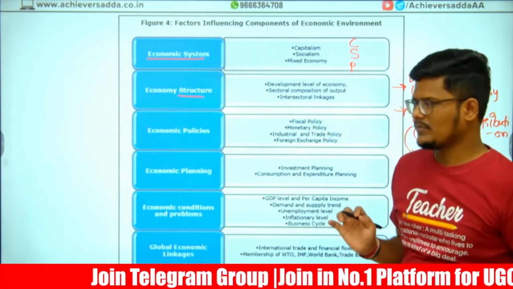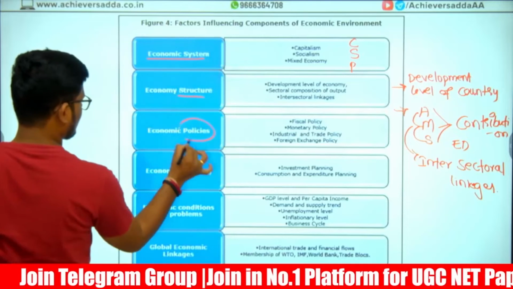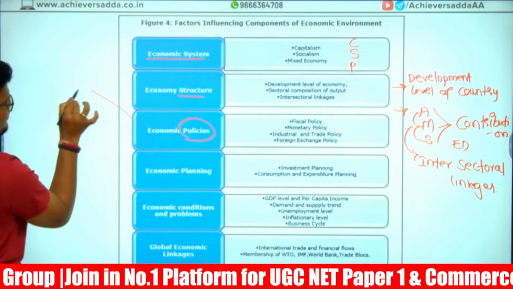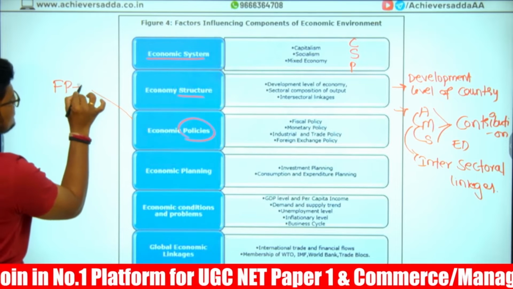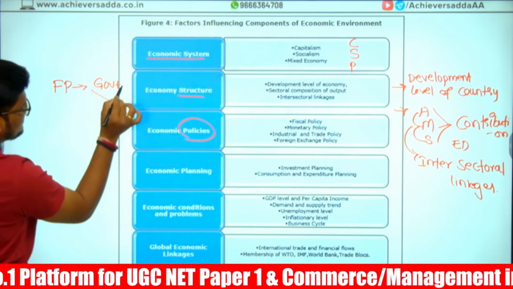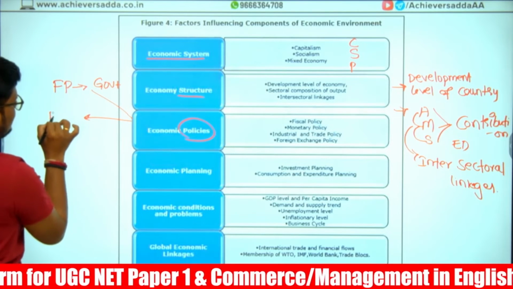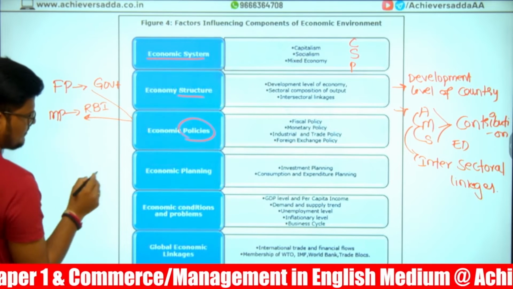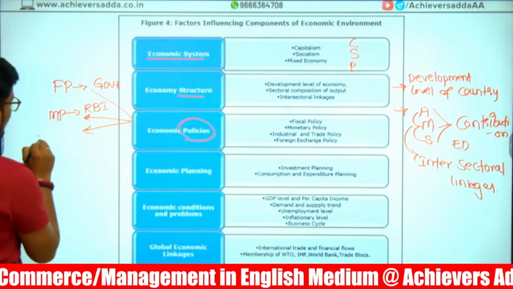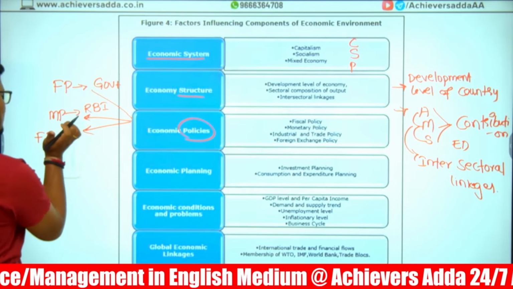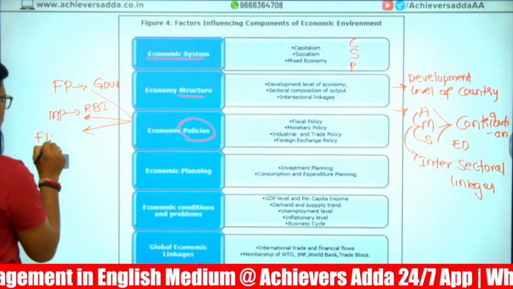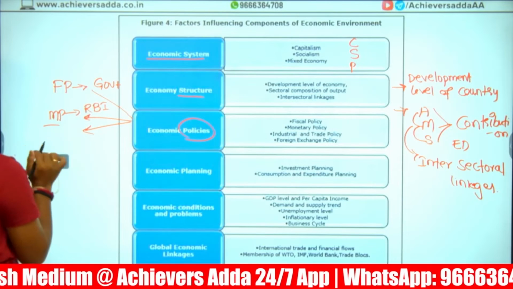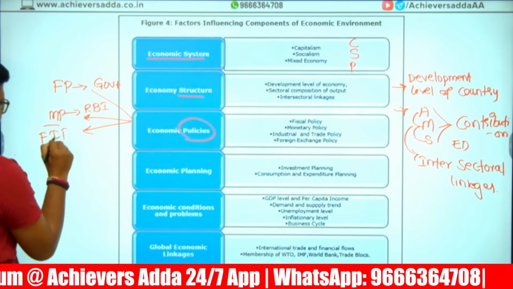Economic policies. When we say policy, these are the driving forces for achieving our economic performance. Fiscal policy is related to the government, which we usually come up with every year as the budget. Monetary policy is related to the RBI, the Reserve Bank of India, which announces it quarterly. And also the foreign portfolio or foreign investment policy. We say foreign trade policy, FTP, or the foreign investment policies.